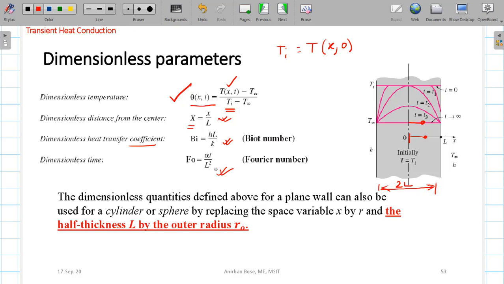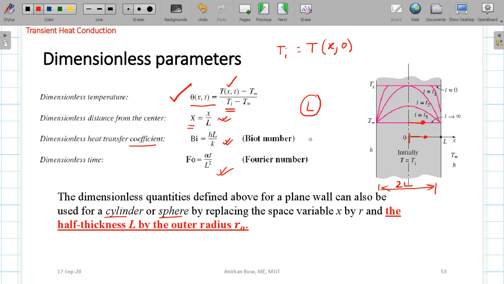In the case of a plane wall, in the definition of the Biot number, we have used L as the characteristic length. Remember one thing, it is very important: if it is a problem of a cylinder or a sphere, in that case we will consider the outer radius as the characteristic length. It is not the same as what we have done in the case of lumped parameter analysis.